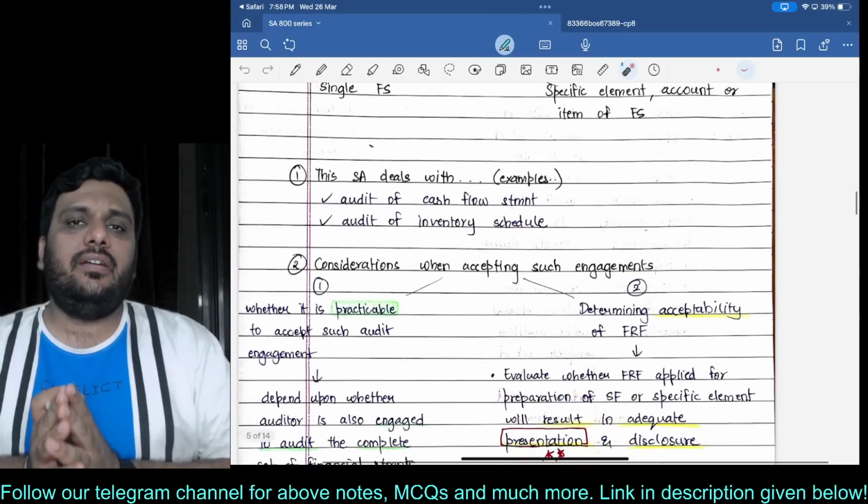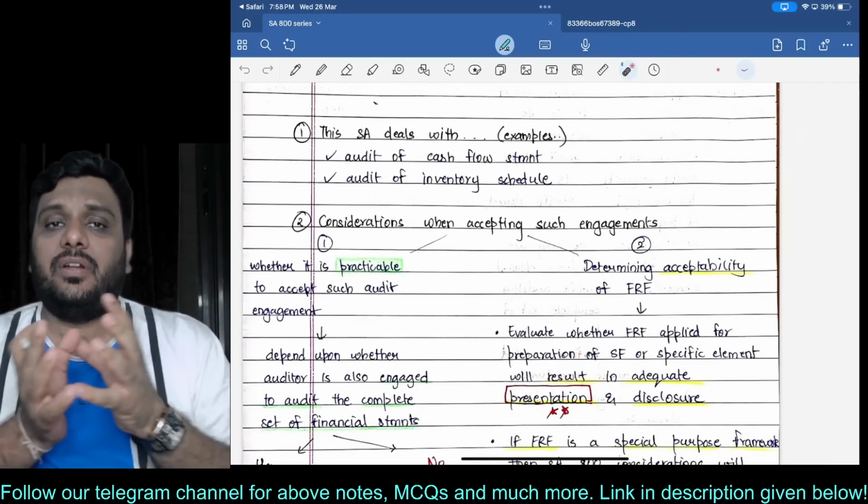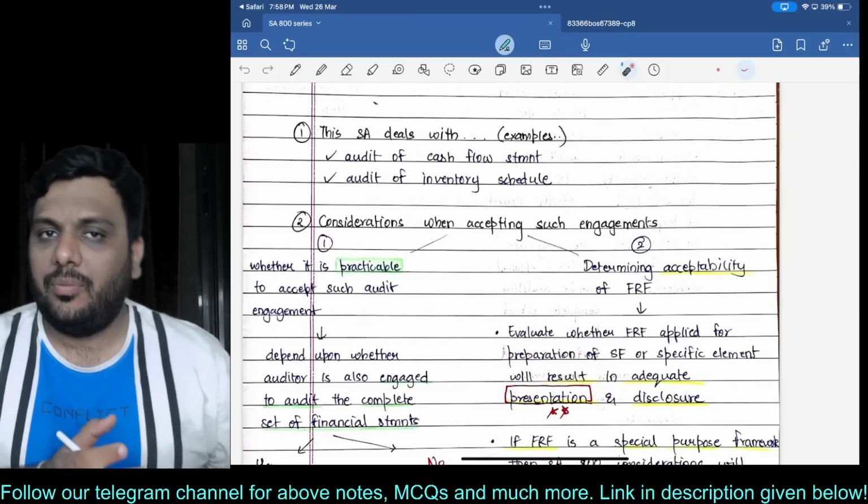Whenever you are in the SA 800 series, the three most important points will be considerations when accepting the engagement, then performing the engagement, and then reporting upon such engagement.